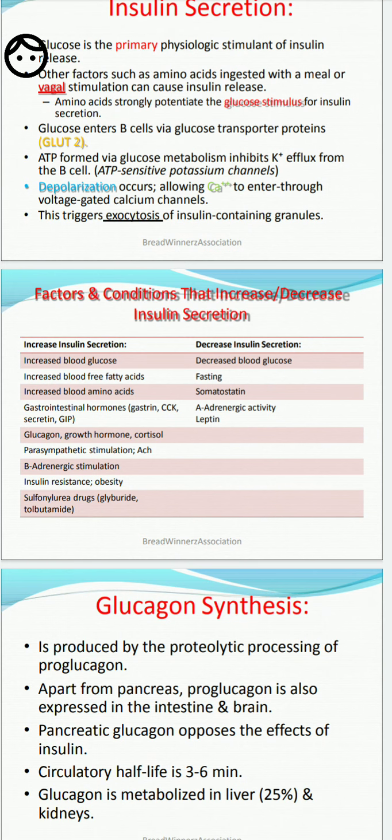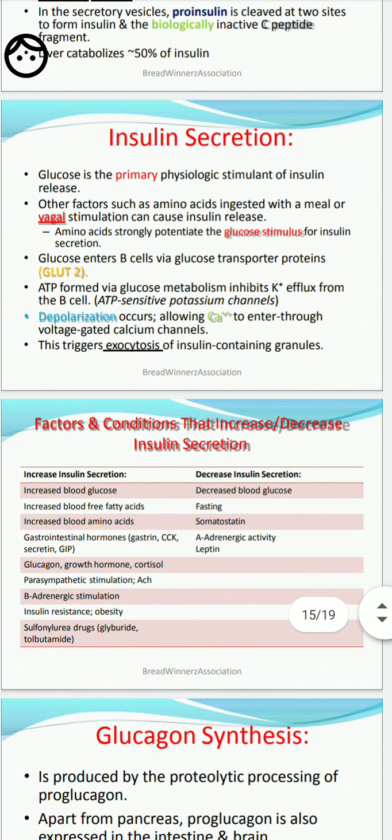Generally, insulin is produced by the beta cells, you know that one.